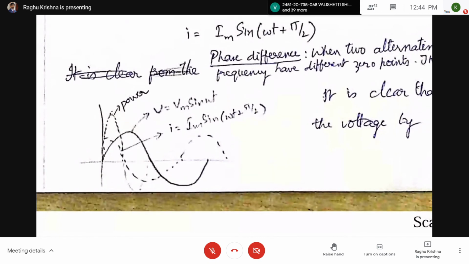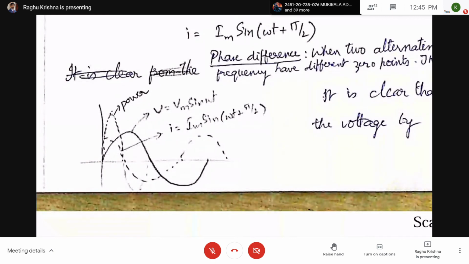Power is equal to voltage into current. From 0 to pi by 2, you can see voltage is positive, current is also positive, so power is positive. During pi by 2 to pi, what about the voltage? Voltage is positive, but current is negative. Power will be negative. So in one quarter cycle power is positive, and in another quarter cycle power is negative.